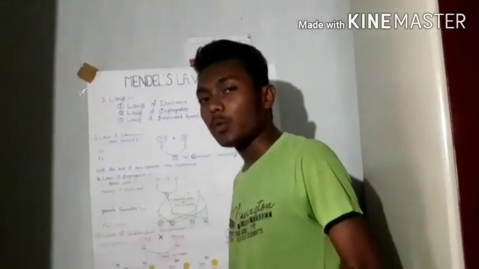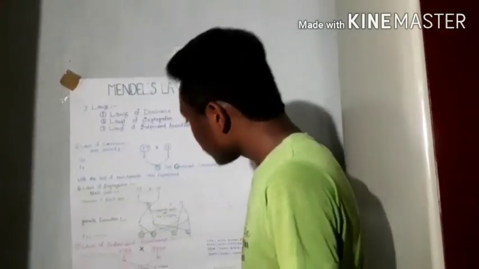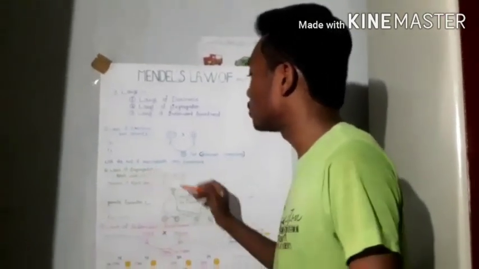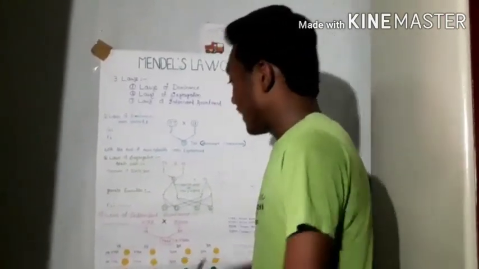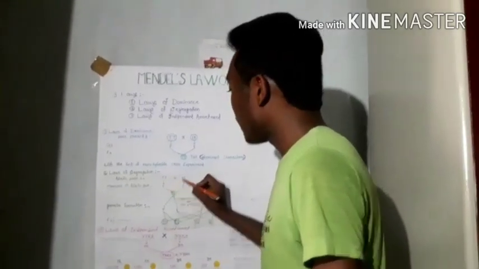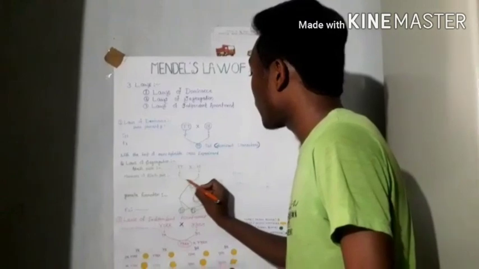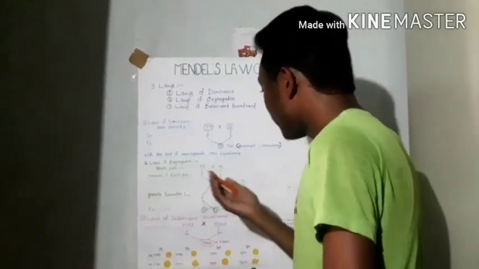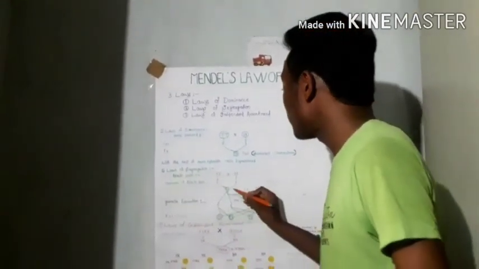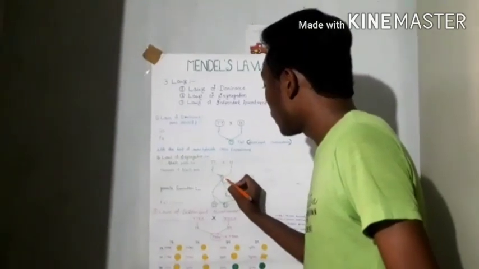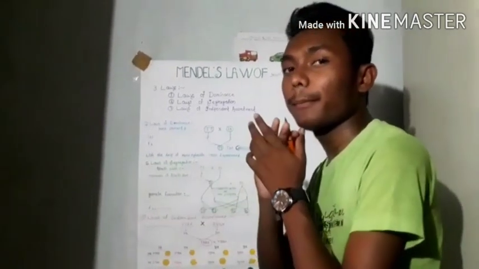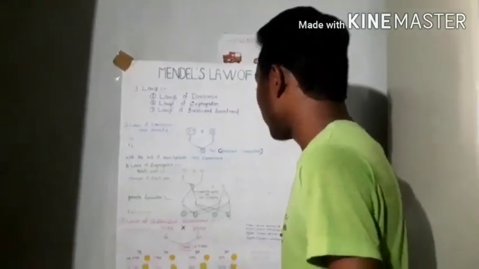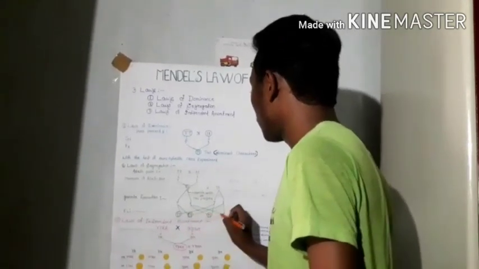So in this law, what Mendel did was take two pure plants having tall and dwarf characters and cross them. The gametes of the tall plant are capital T, and the gametes of the dwarf plant are small t. After crossing, he found tall plants in the F1 generation, right? Then again he allowed natural selfing of the F1 generation, that is capital T small t crossed with capital T small t. After crossing, in the F2 generation, he got four plants, having tall and dwarf in their phenotypes.